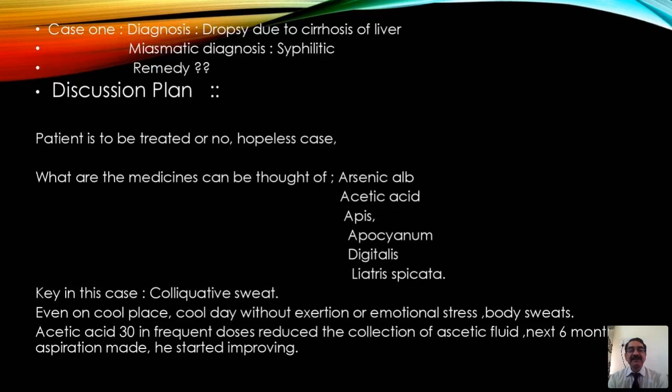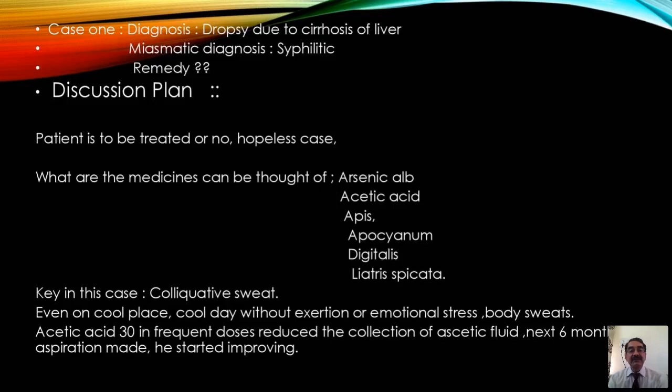But the very interesting thing, arsenic alb is also a chilly patient as well as thirsty, which we would have thought of, but proportionately other things match. Apis is a hot patient, so there are no chances. Apocynum is for acute conditions, may not help to that extent, may reduce some edema. Digitalis, if it had been of cardiac origin, certainly would have helped the edema. Then we thought acetic acid may be the one.